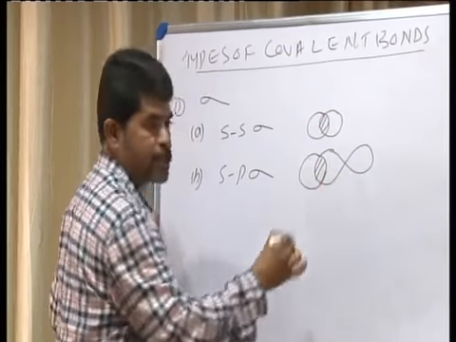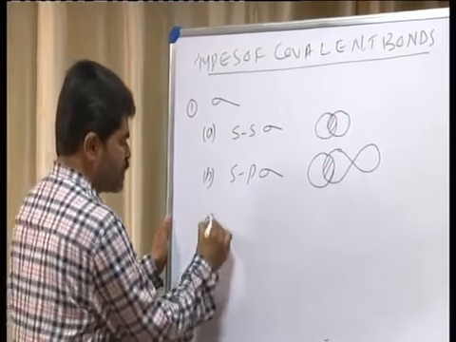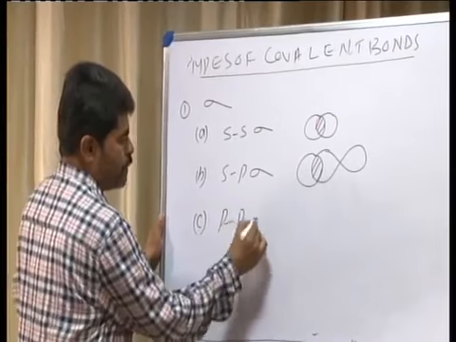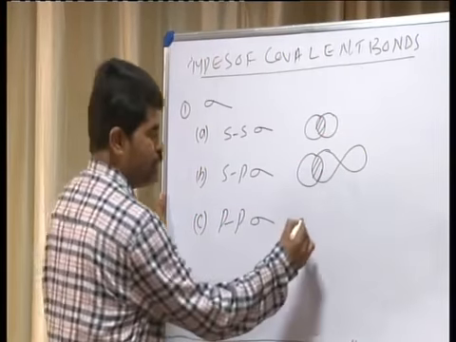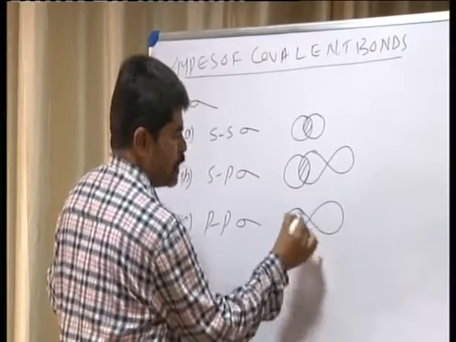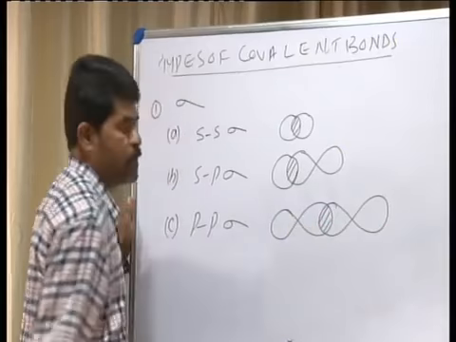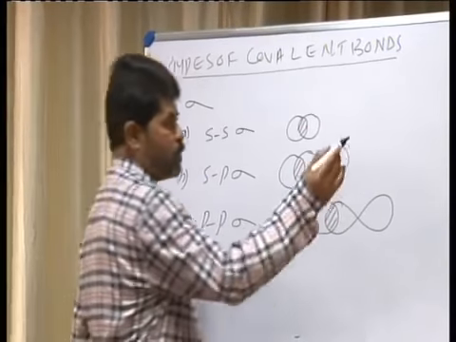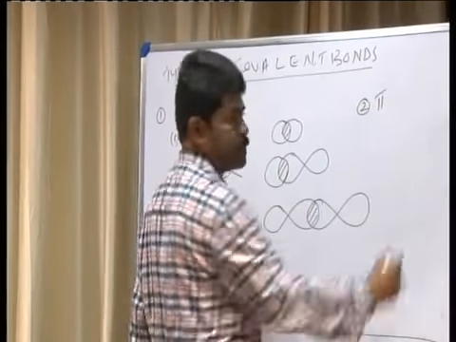Direct overlapping takes place to form a sigma bond. One more is the p-p sigma bond, where one is a p orbital and the other is also a p orbital. Now consider the formation of the pi bond.